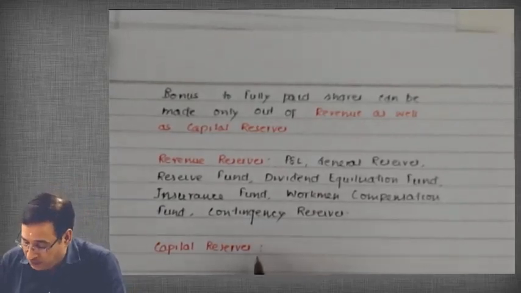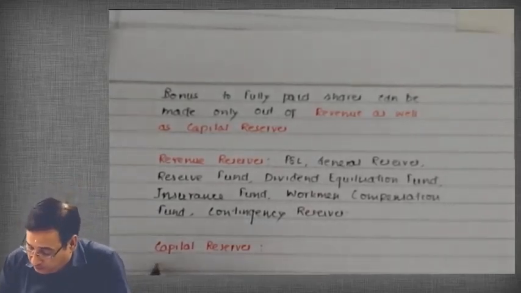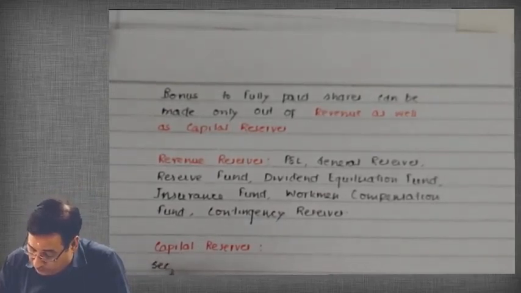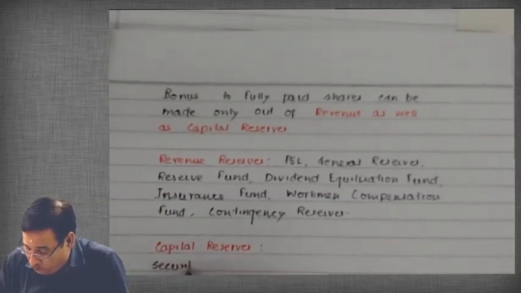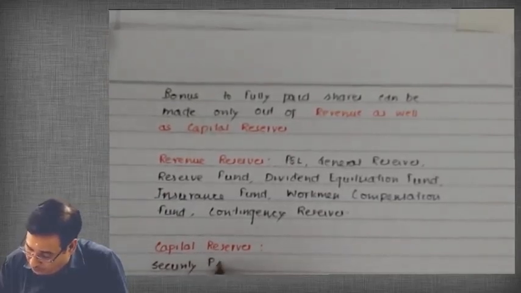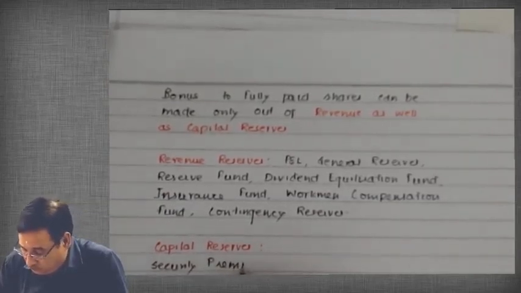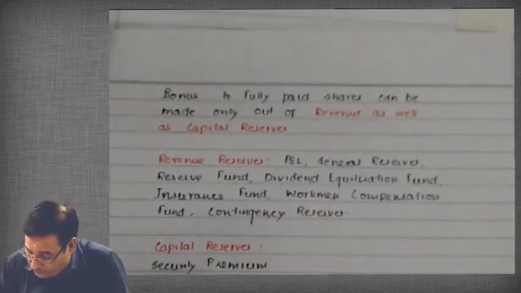So capital reserves: securities premium, capital reserve.